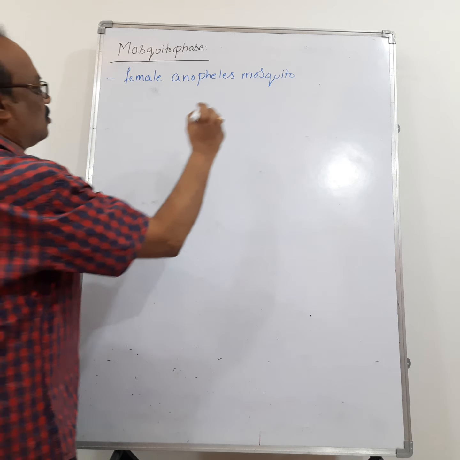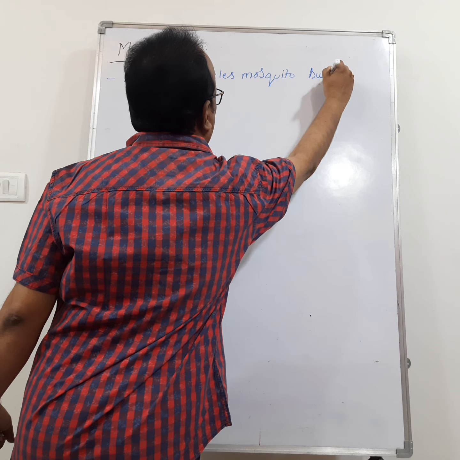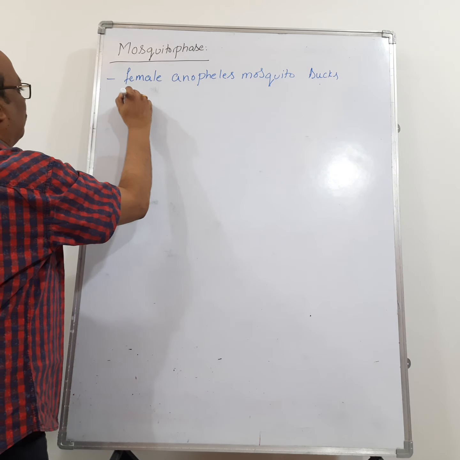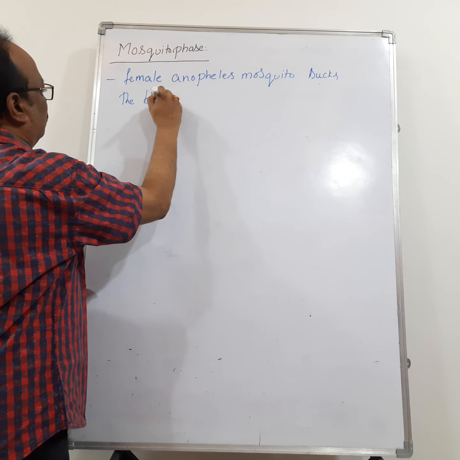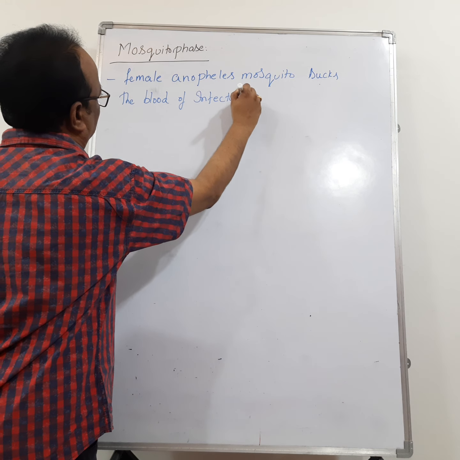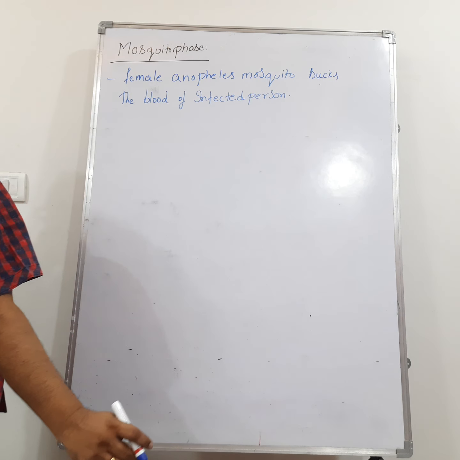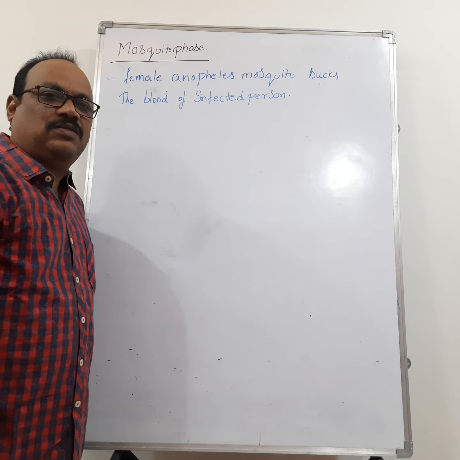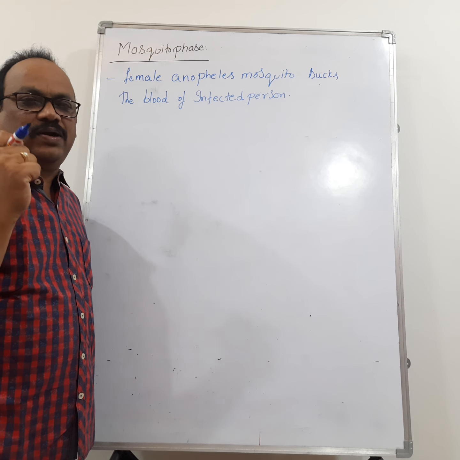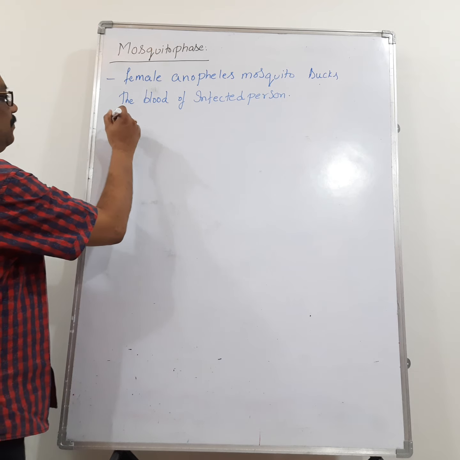That is the reason why the female Anopheles mosquito is sucking the blood of man. So when a female Anopheles mosquito sucks the blood of an infected person, here, infected person means the person who is infected with Plasmodium vivax, as we already discussed.